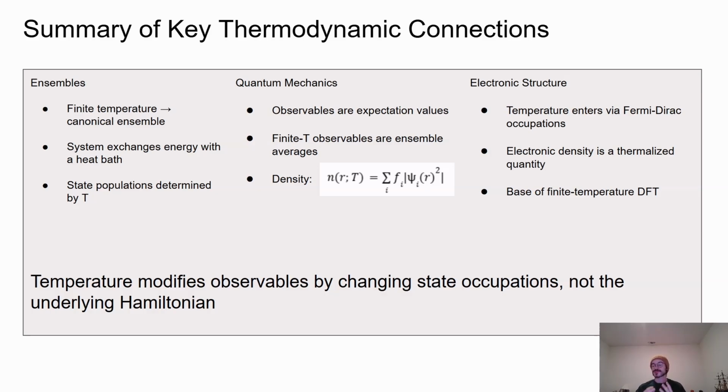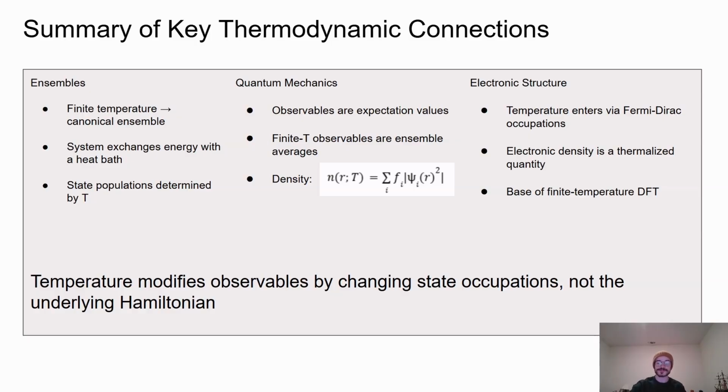In electronic structure calculations, this framework is implemented through Fermi smearing, which allows temperature effects to be incorporated without modifying the underlying Hamiltonian. These ideas form the foundation of finite temperature density functional theory and motivate the use of simple model systems, such as the particle in a box and the harmonic oscillator, to build intuition for thermalized electronic behavior. With these connections in place, I'll finish by briefly discussing why this perspective is so useful and where it can be extended.